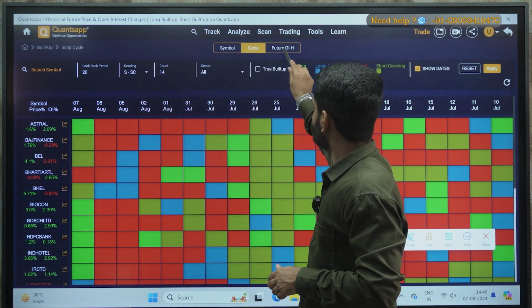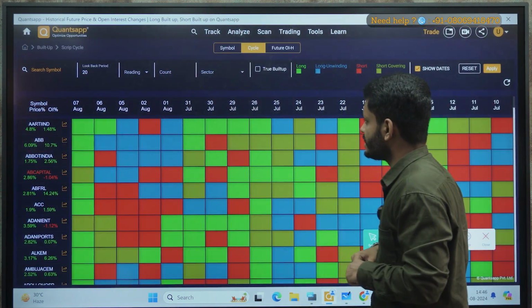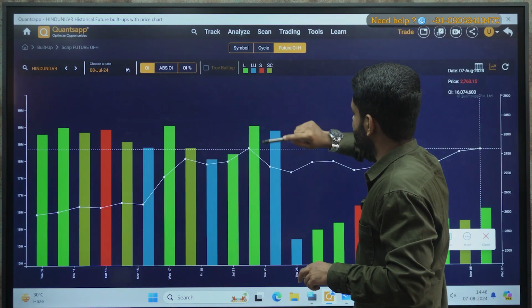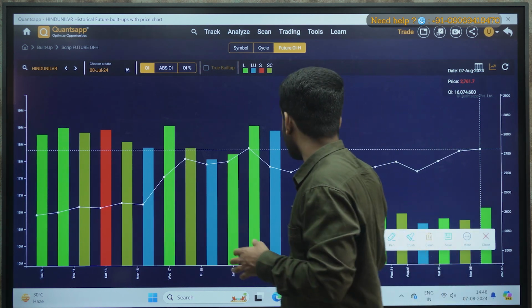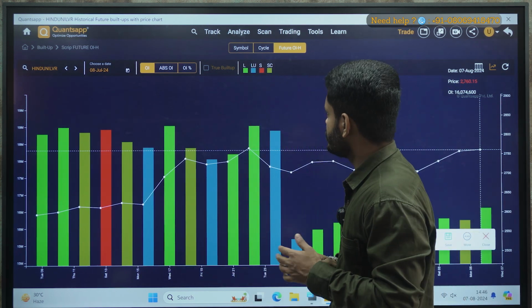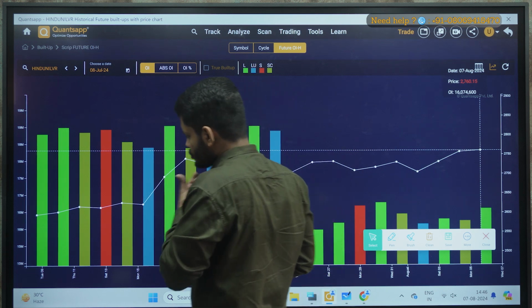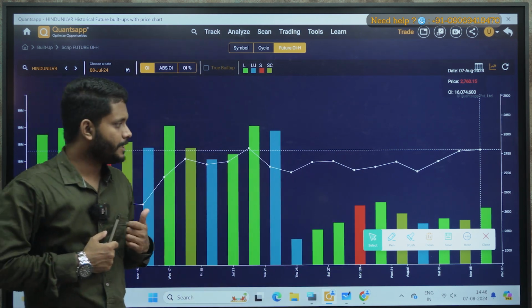Now let's go to future OI historical. Future OI historical is nothing but the same thing given in the bar format. Okay, the past 20 days data you can go and check out. Okay, so I hope this might be clear to you.